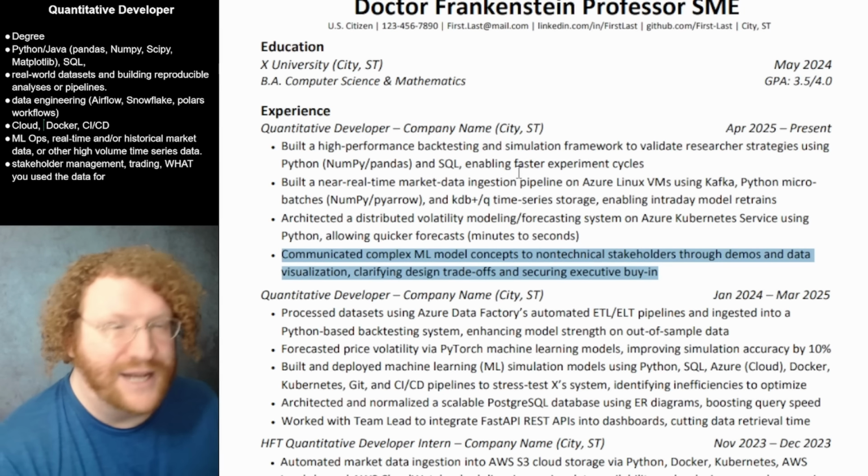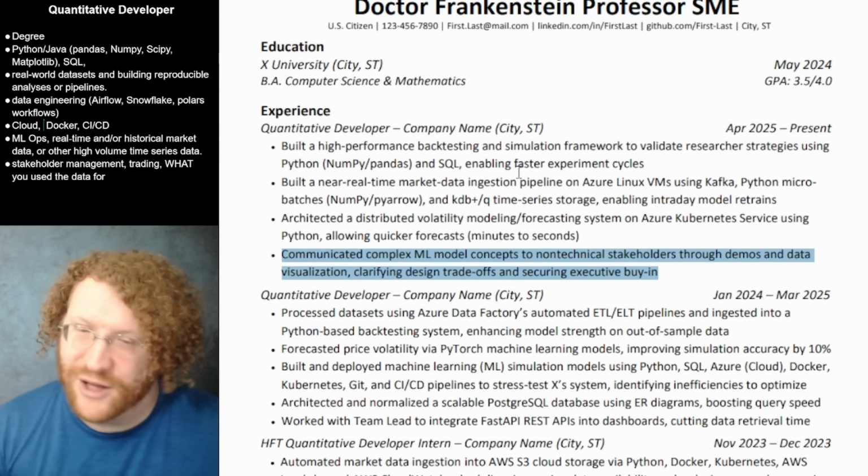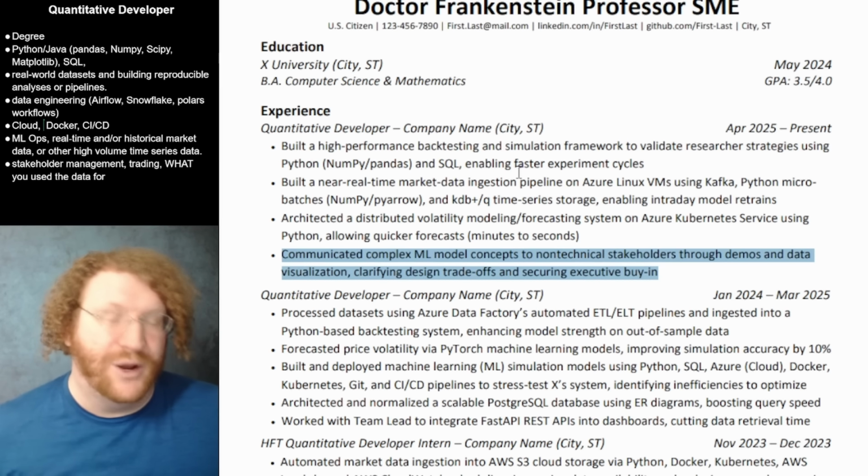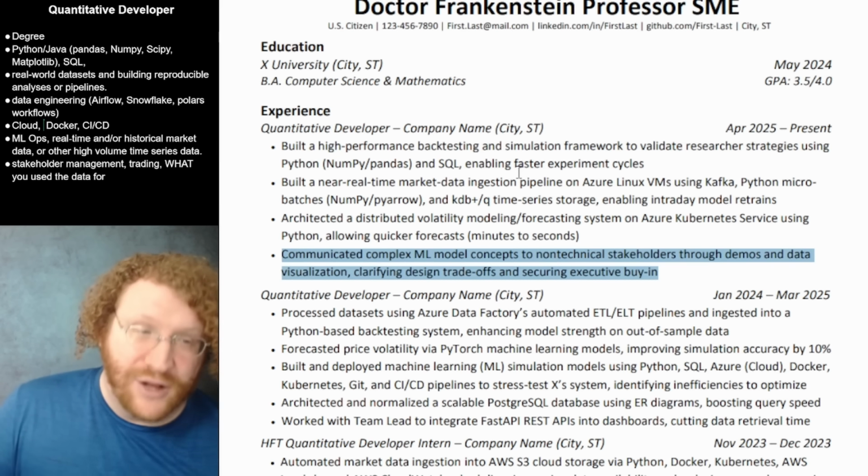Like again, it is written for also a bit of a technical audience, and I need it to be written for non-tech people. So that is all I can do for this resume.